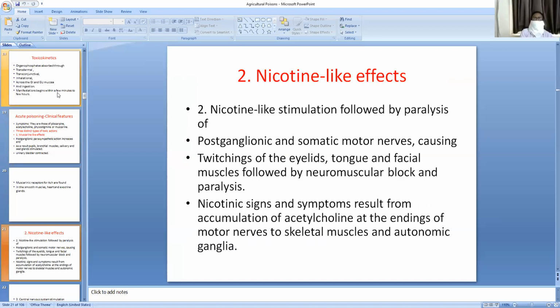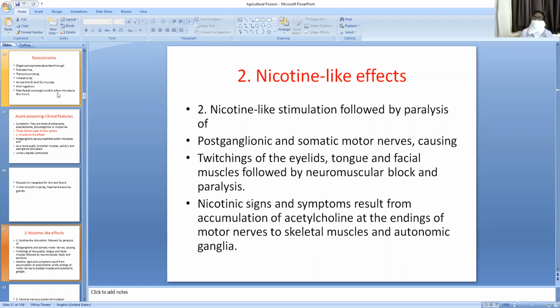Nicotine-like stimulation followed by paralysis, and muscarine-like effects. Before going to each type of poisoning, I would like to tell you that these poisonings depend on the rate of absorption, the dose, and also the balance between the muscarinic and nicotinic effects. Firstly, the involuntary muscles and the secretory glands are affected, then the voluntary muscles, and finally the vital brain system centers are affected.